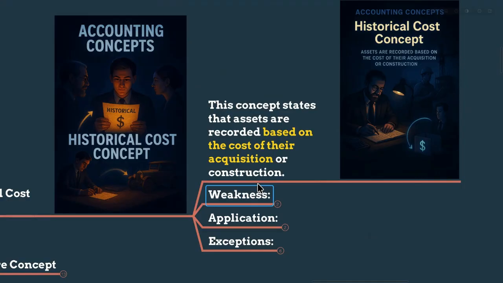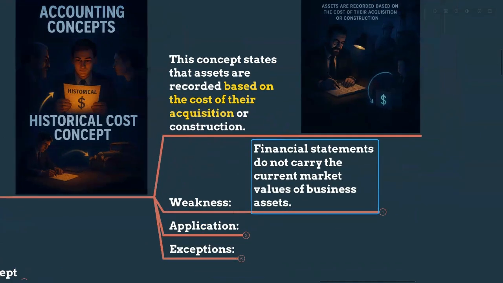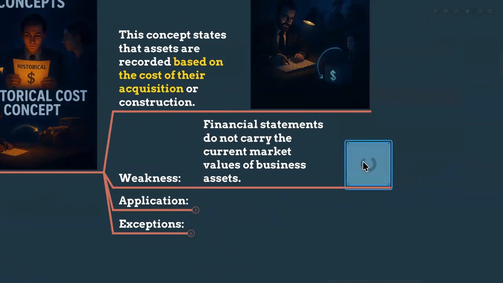But in 2025, the same land is worth 15 million. Imagine, 2 million to 15 million due to property price increases. However, in the accounting books, under non-current assets, the land is still recorded at rupees 2 million. That is historical cost. So now you can understand the weakness very clearly, my dears.